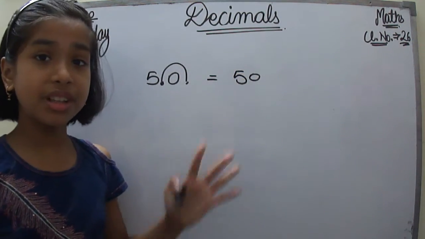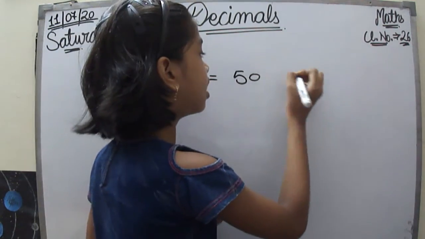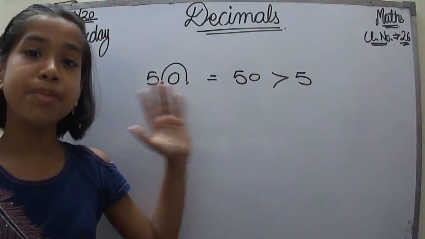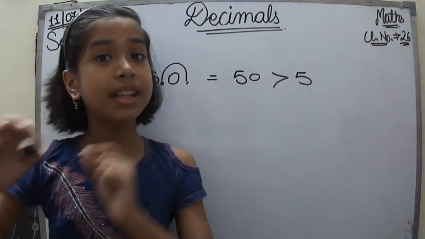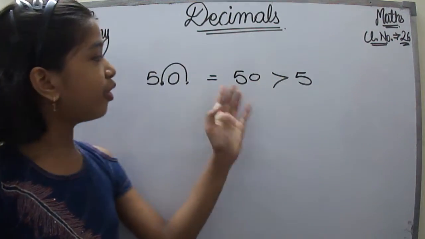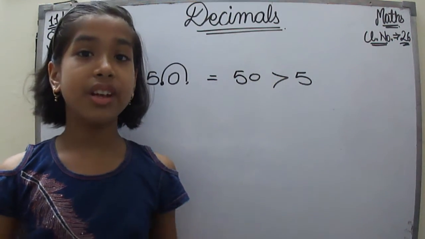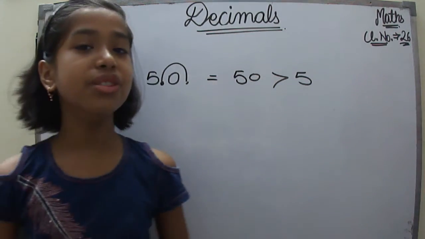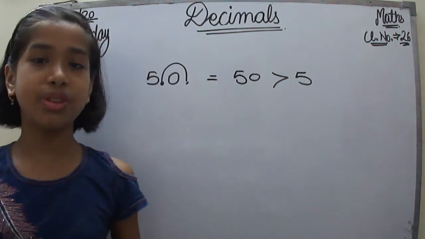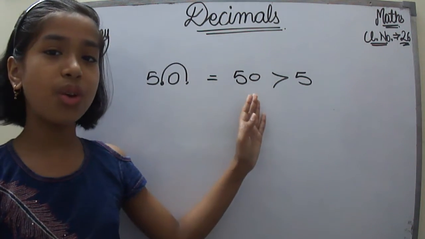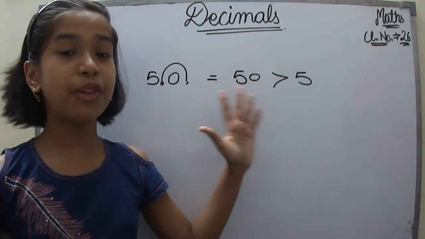Now could you compare 50 and 5, which is bigger? 50. And do you know that the number has become 10 times the 5? Yes, 50 is 10 times 5. So it has affected the value of the number a lot, isn't it? Could you see this? 5 and 50.